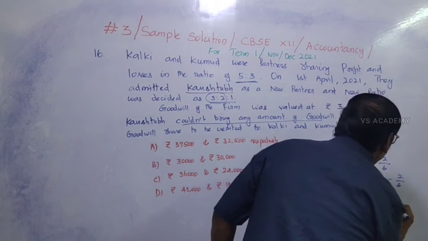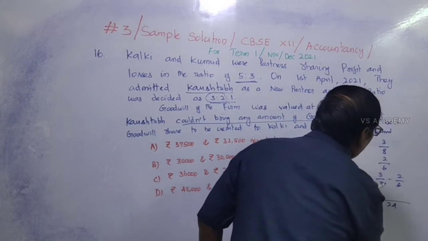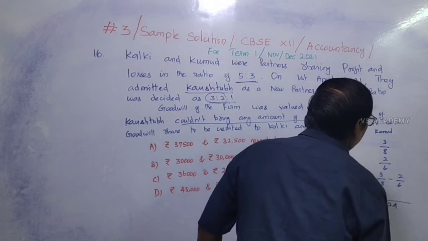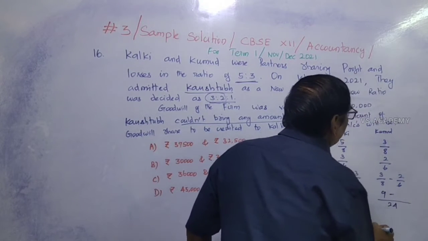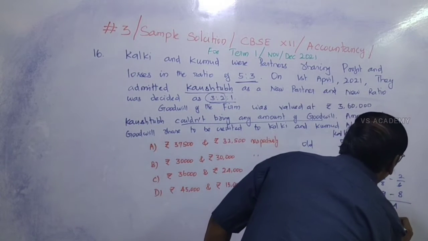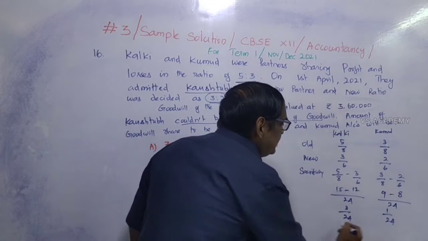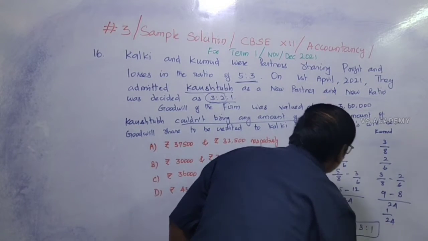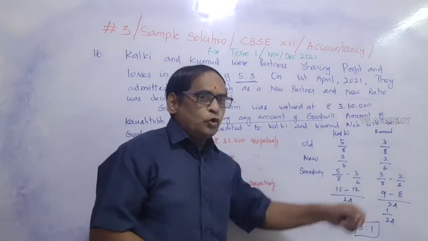Here we take the same LCM 24. 8 goes 3 times, 3 into 3 is 9, minus 4 times 2 is 8. So 1/24. The base is the same, so the sacrificing ratio is 3:1 between Kalki and Kumud.